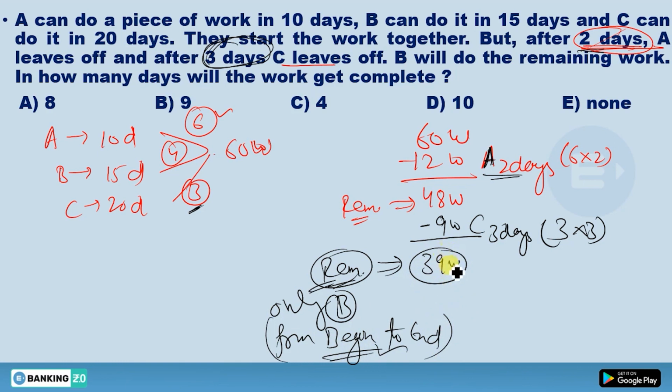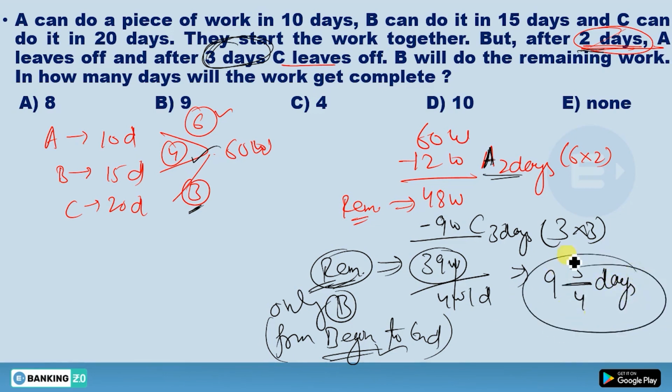So if you calculate in how many days B alone can do that 39 work, that will be your answer. So just do one thing, 39 divided by this 4 work per day. 9 4s are 36, 3 are still remaining, so 9 3 by 4 days directly, and this should be the answer of the question.